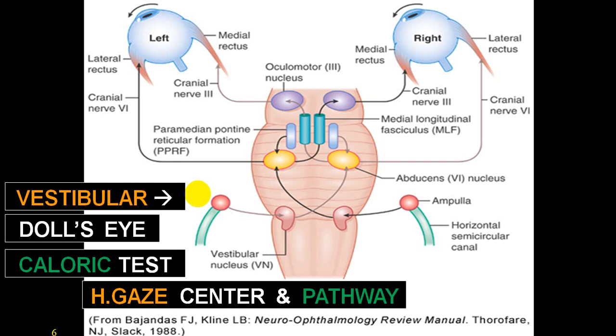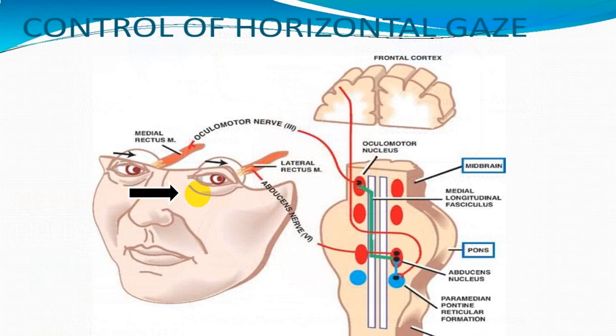Short form we remember as COWS. Cold water opposite, warm water same side. So if I put a warm water in the right ear, I'll get the eyeball movement towards the right side. But if I put a cold water, eyeball will move to the opposite side. So that is the way we try to remember. Same thing what we have told you here.